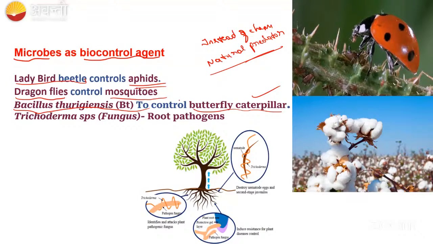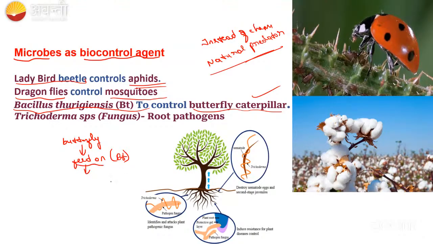So when that Bacillus thuringiensis bacteria went into the gut of this butterfly, what will happen? The butterfly will feed on BT. I am just taking BT, okay, Bacillus thuringiensis. Now what will happen?